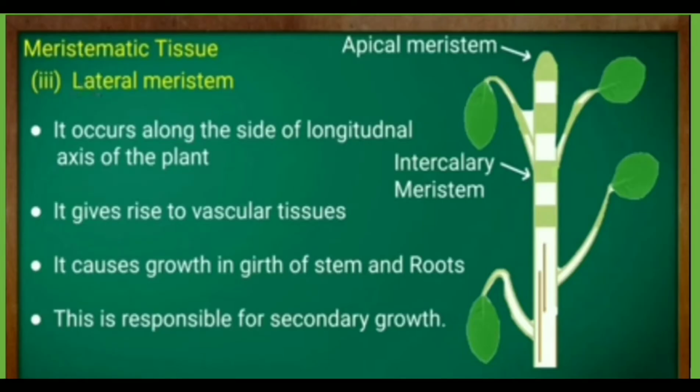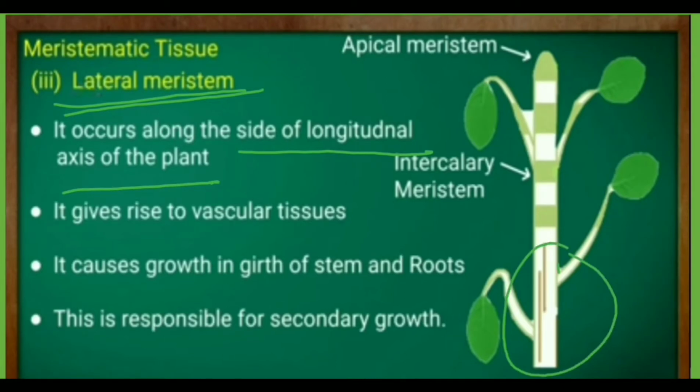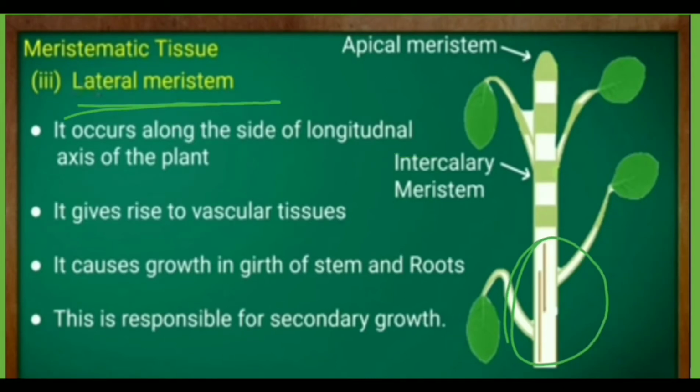Then we have the third type of meristem, known as lateral meristem. It is present along the side of the longitudinal axis of the plant. Now see, there it is present. It helps to increase the thickness of the stem or the root, which increases the girth of the stem, and we call it secondary growth.